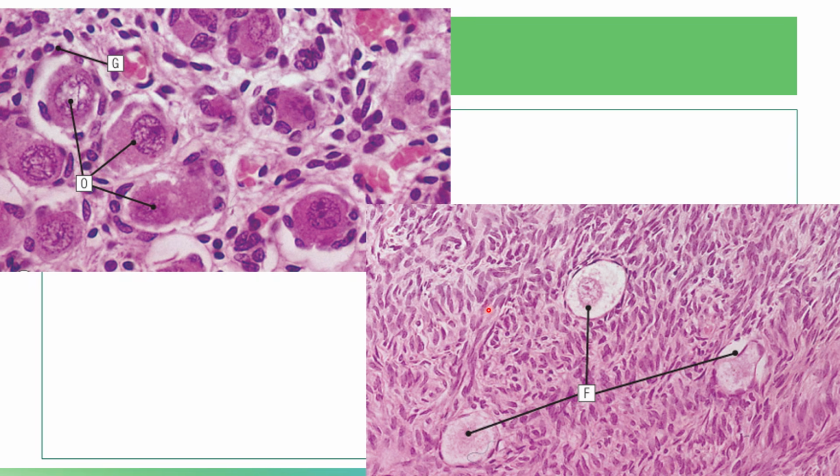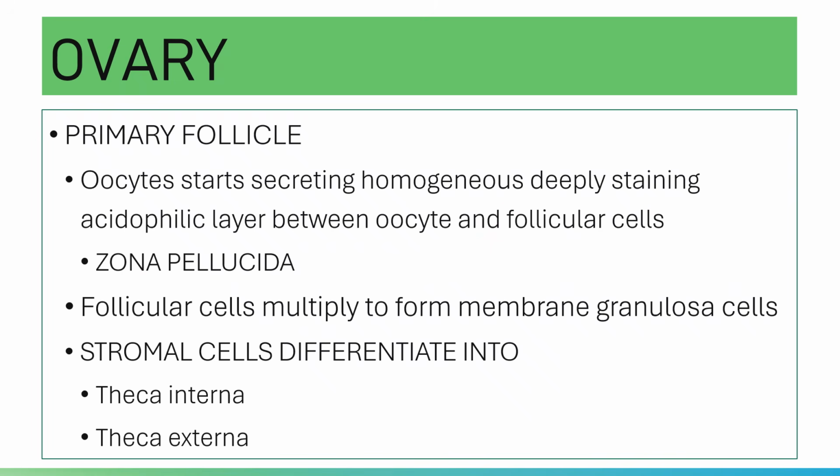This one has a lower magnification. This is a primordial follicle, you have your stroma, and then you have your primary follicle.